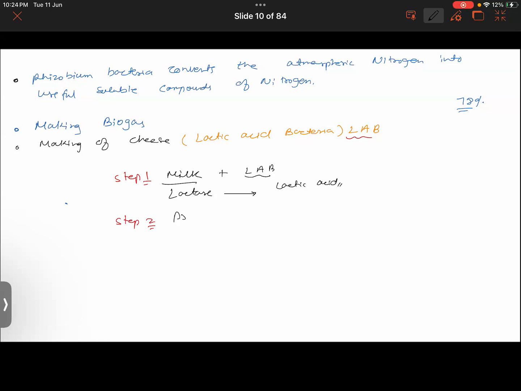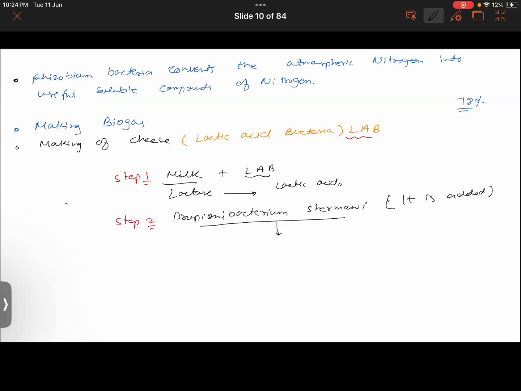There's a bacteria called Propionibacterium shermanii. It would be added further, after having added the lactic acid bacteria.